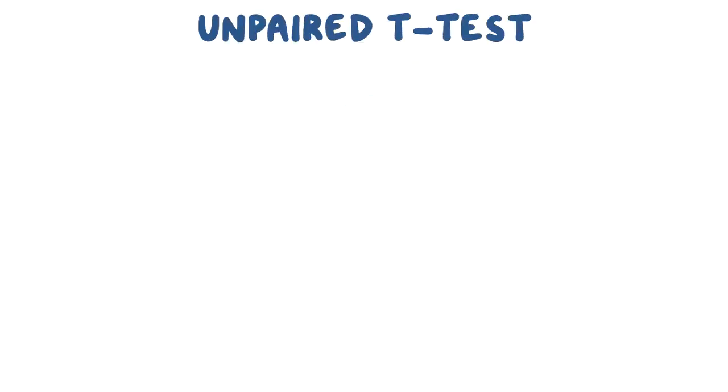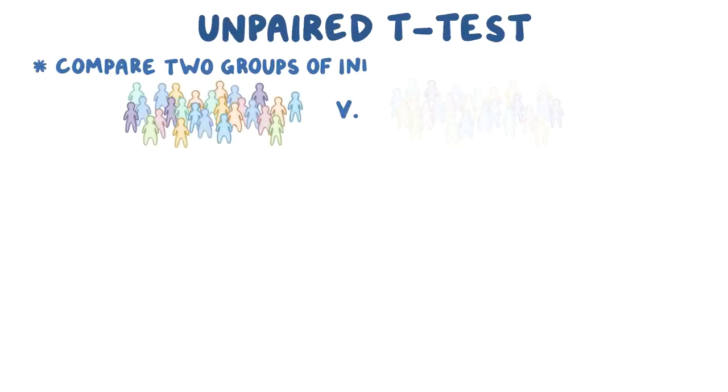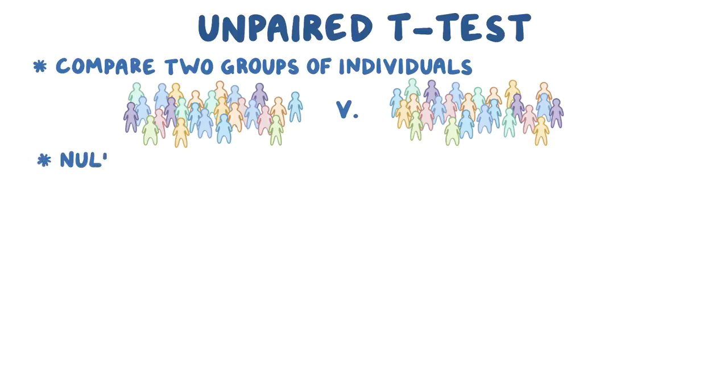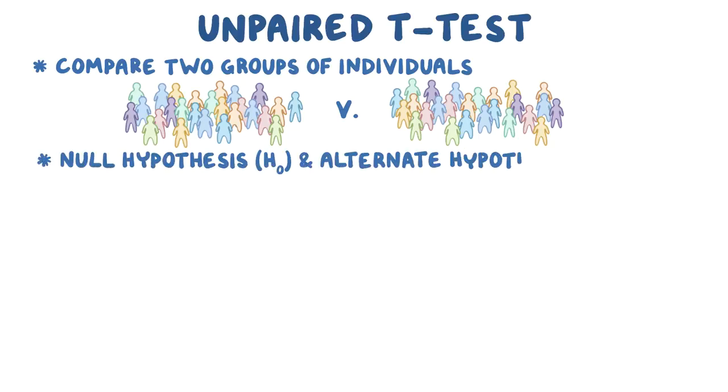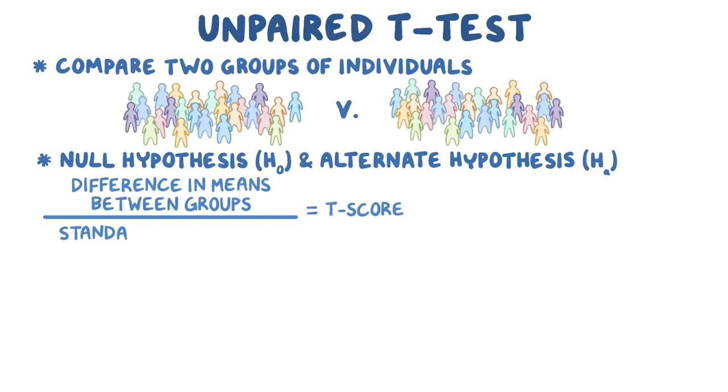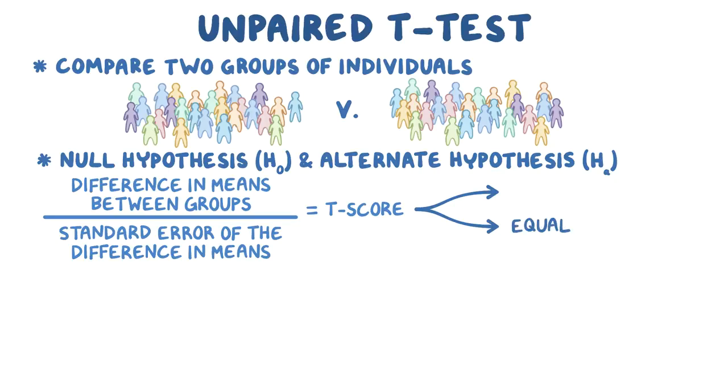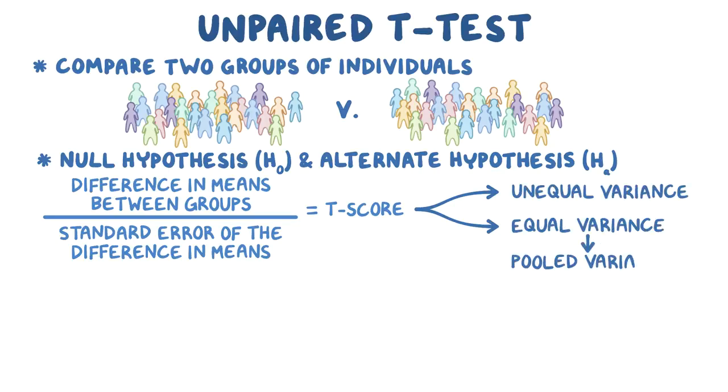Alright, as a quick recap, unpaired t-tests are a type of parametric test used to compare two groups of individuals. Each t-test has a null hypothesis and an alternate hypothesis, and to test these hypotheses, we can calculate a t-score by dividing the difference in means between the groups by the standard error of the difference in means. The t-score calculation changes slightly depending on if the two groups have equal or unequal variance, and the calculation for equal variance uses pooled variance.